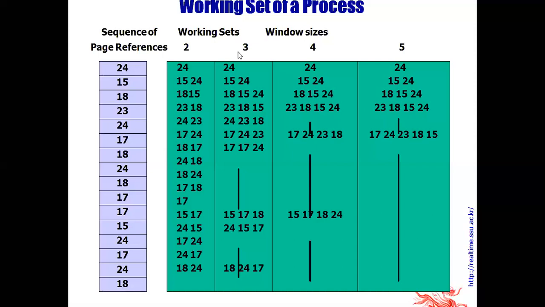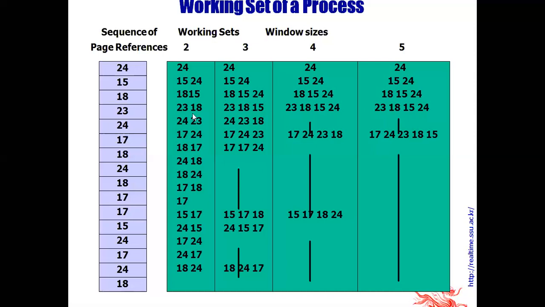Now suppose the number of frames available is 3. That is the window size. Last semester we called it the number of frames; now we call it the window size. Suppose the first page is 24, then 15, then 18. Now 18, 15 and 24 are the three pages available.